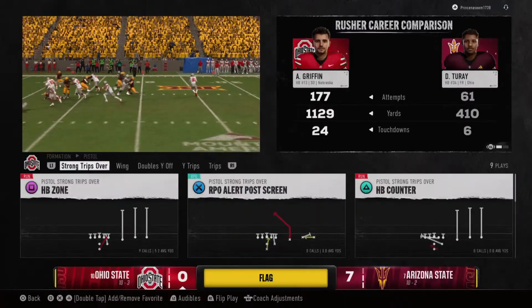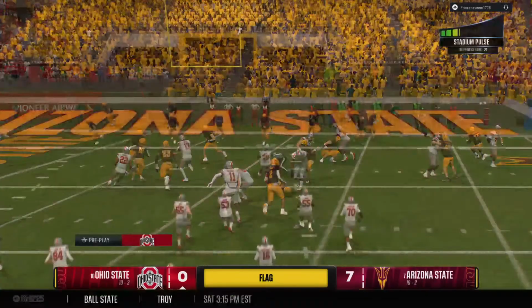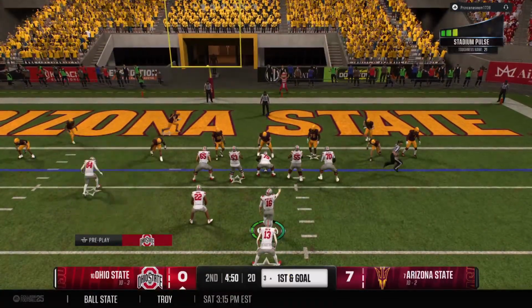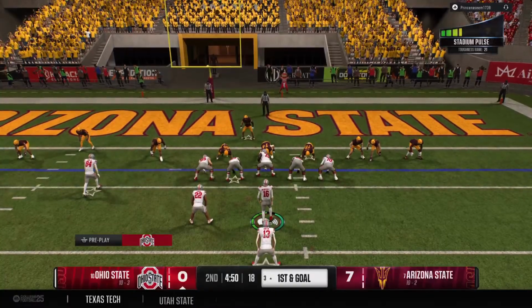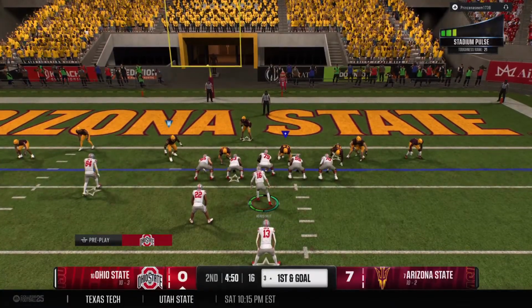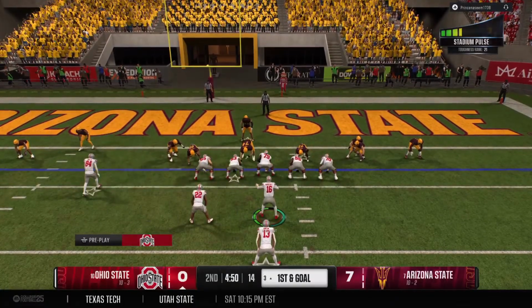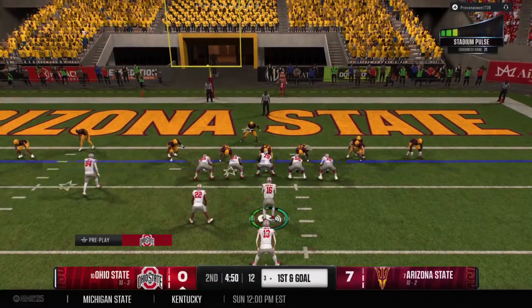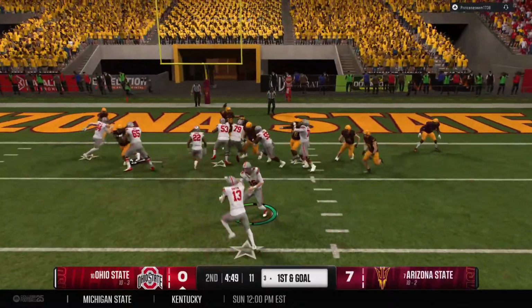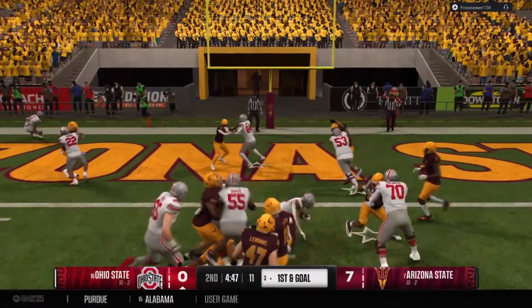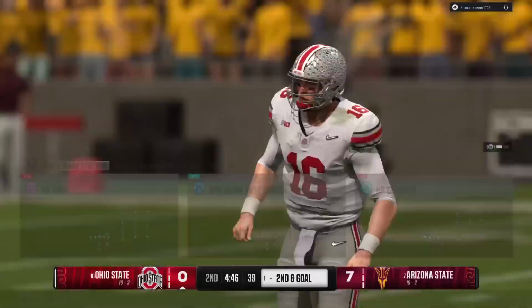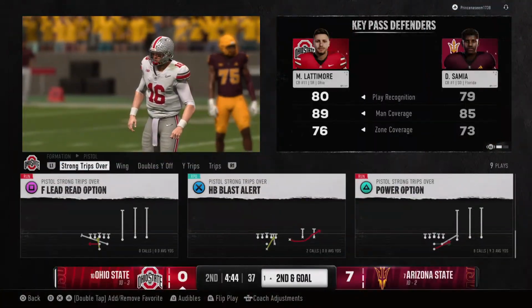Pretty easy call for the head coach. He will accept that penalty, of course. Buckeyes line it up with first and goal. Defensive backs up at the line, showing press. And they're trying to punch it in here. Couldn't quite get in, but they're knocking on the door at the 1.